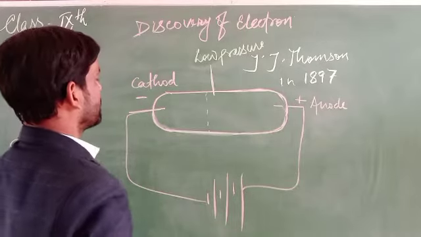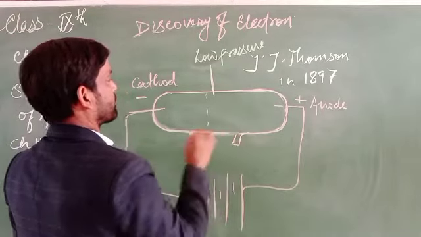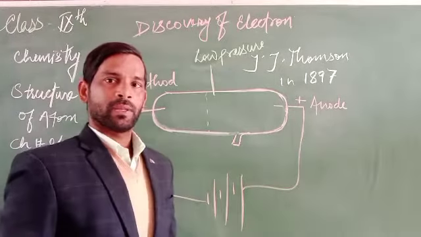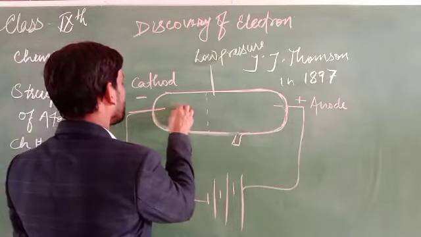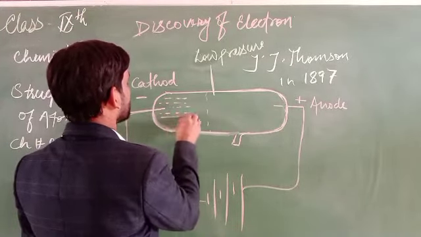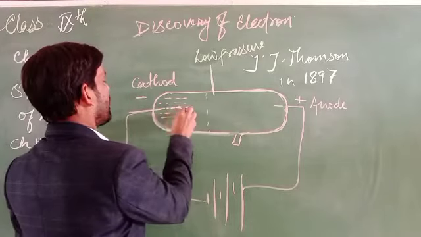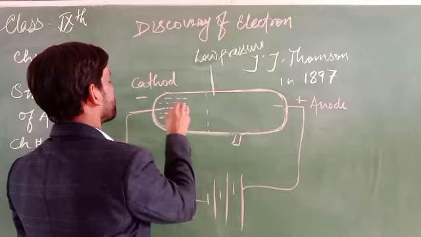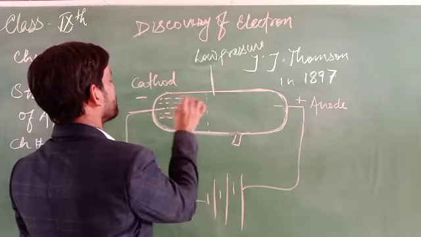and through this a current passes, due to which some electrons, or rays, are produced. What are these rays actually?